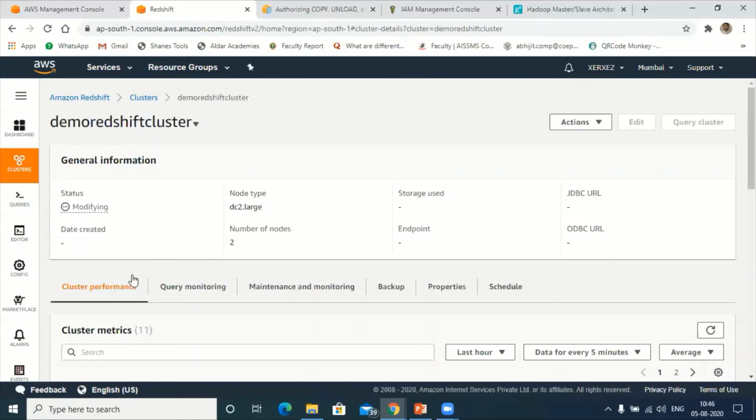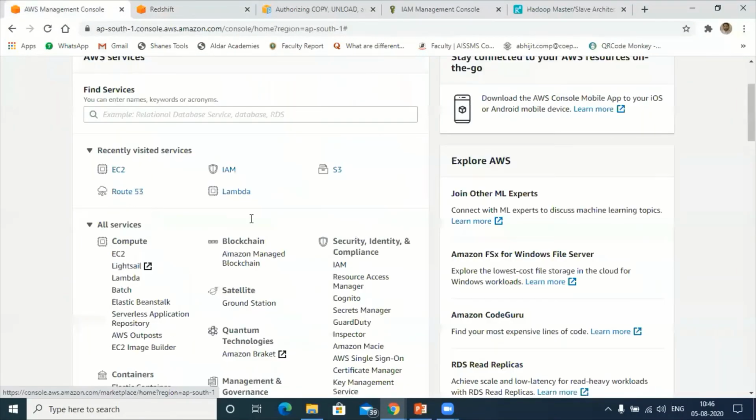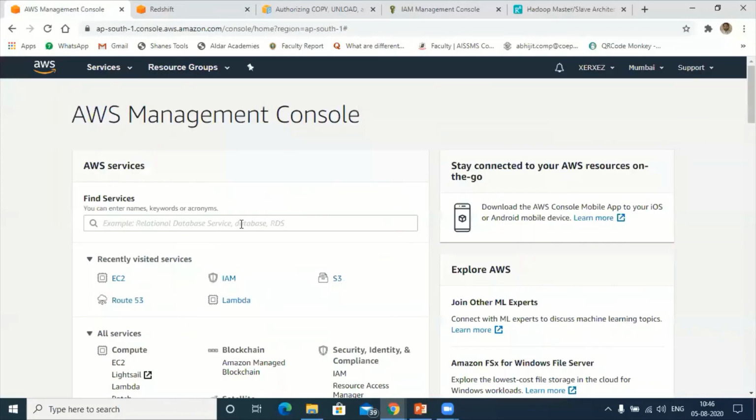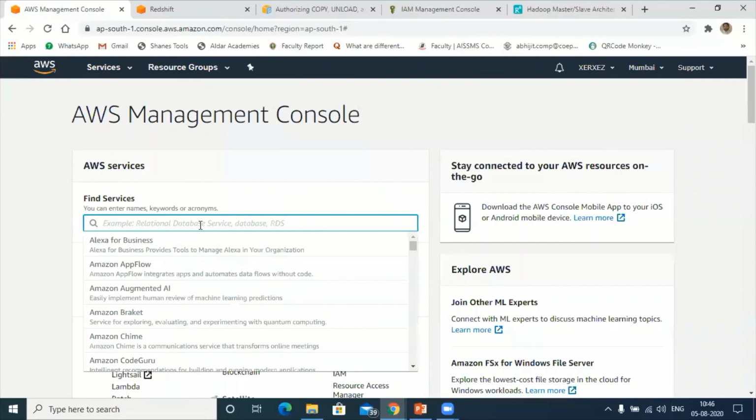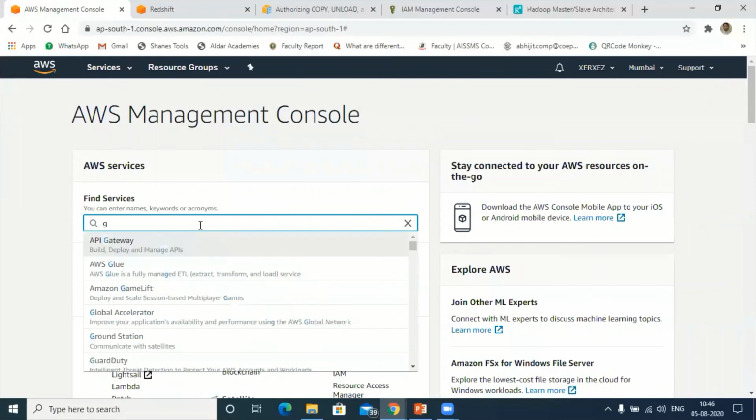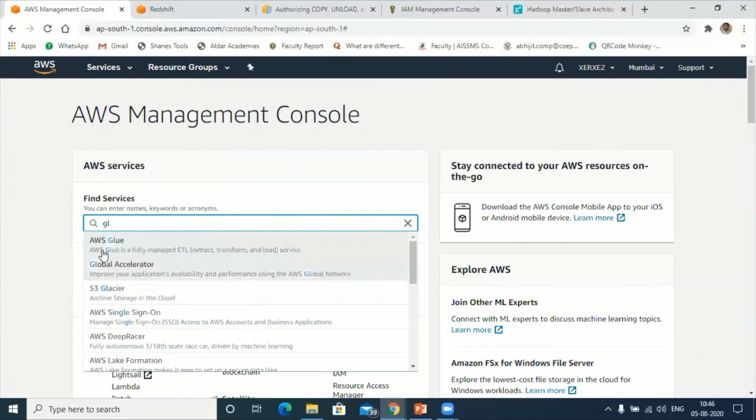In the same way, if I want to access any data from EC2 or S3 in Redshift, there is another service called Glue. Just type Glue. Can you see this? AWS Glue. Let me open it in a new tab.